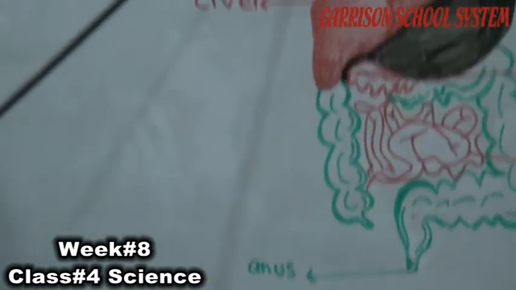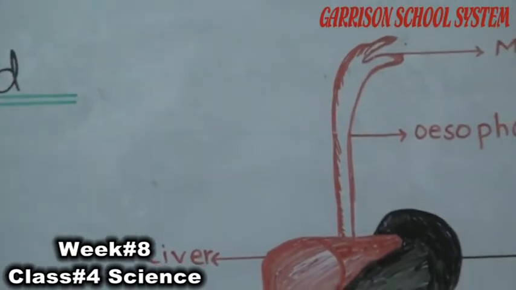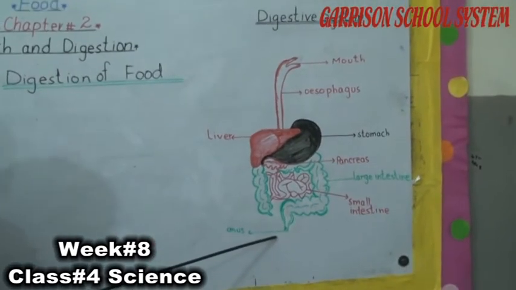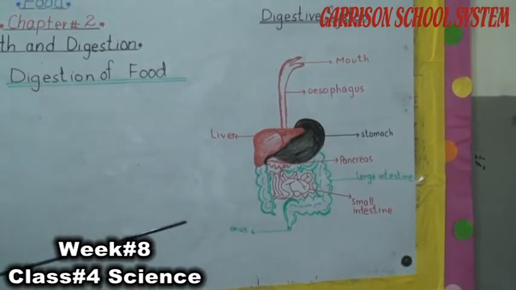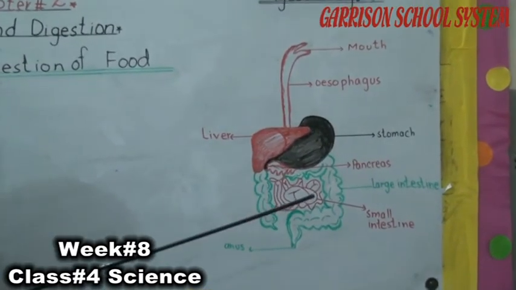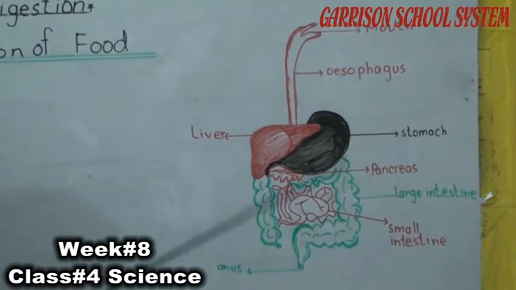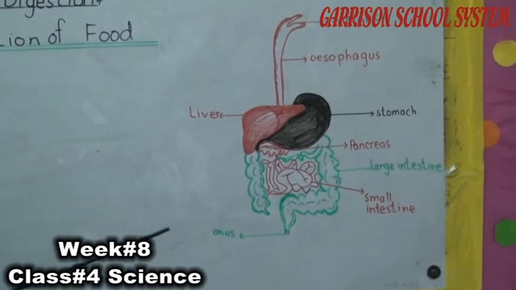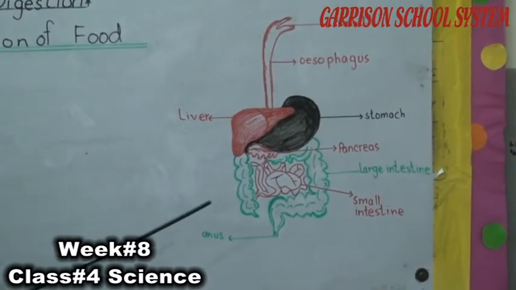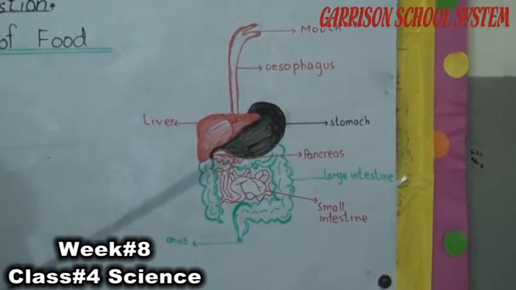The whole system from mouth to the anus is also called the alimentary canal. Now I tell you what the functions of these different digestive organs are in the process of digestion of the food. First of all, we take our food through the mouth.